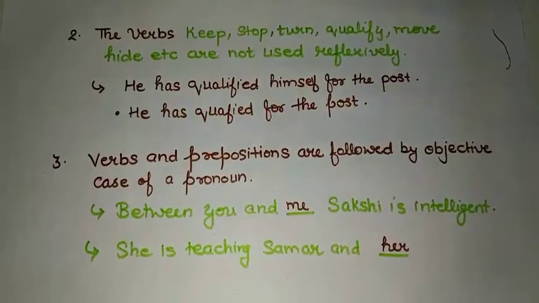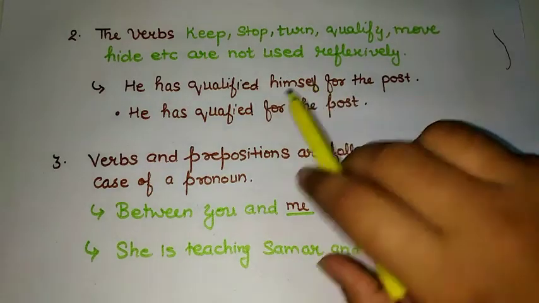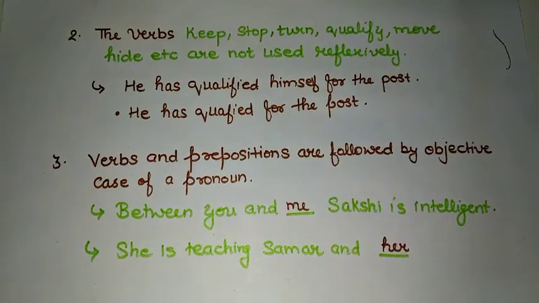Next point about the verbs which are not used reflexively. Verbs like keep, stop, turn, qualify, move, hide, etc. are not used reflexively. Like if I say he has qualified himself for the post. No, the sentence will be wrong. We should avoid using this himself because qualified is not used reflexively. So the correct sentence will be he has qualified for the post.